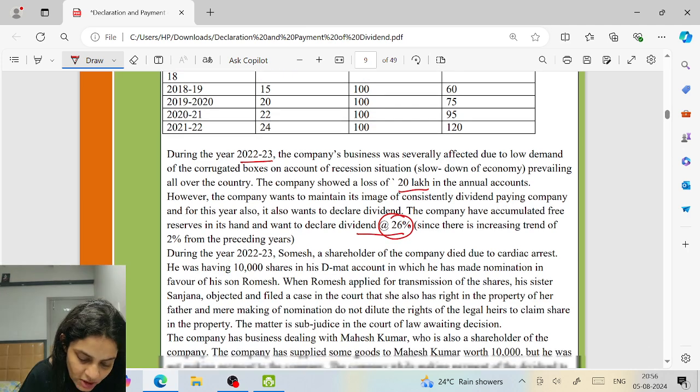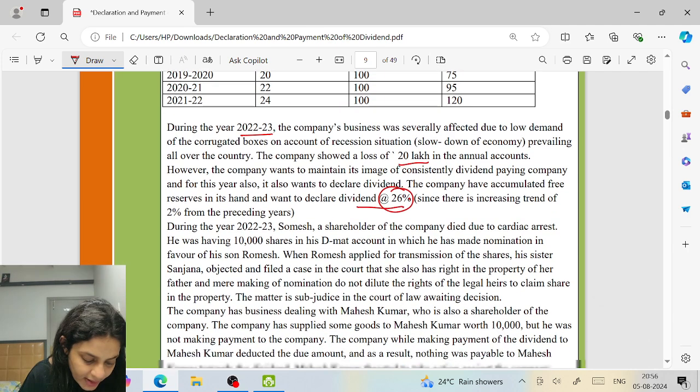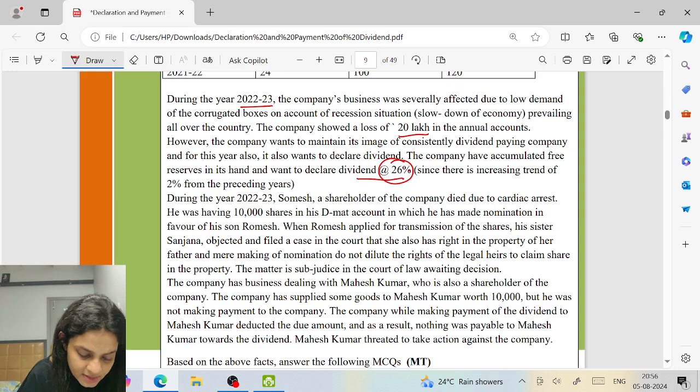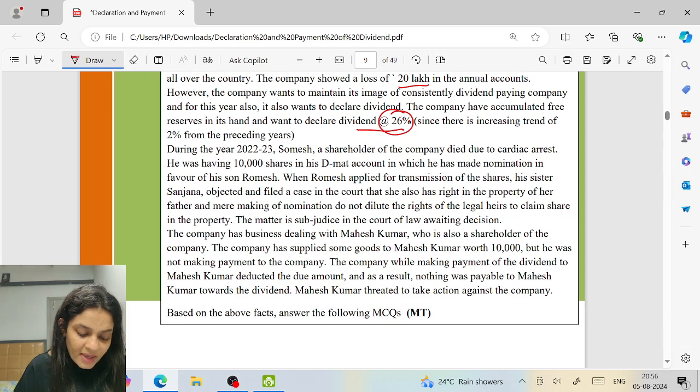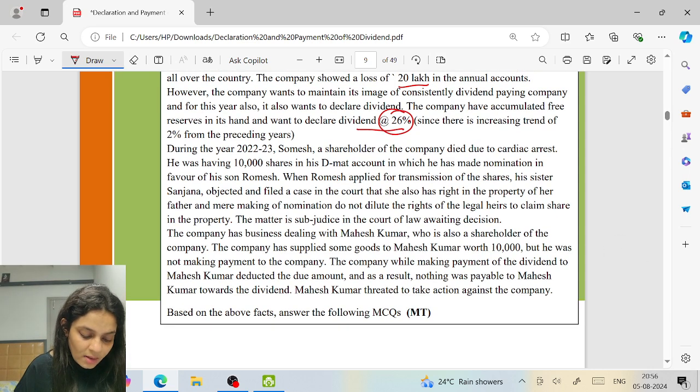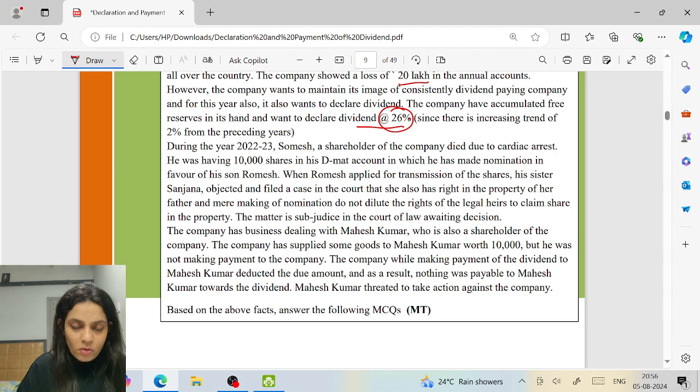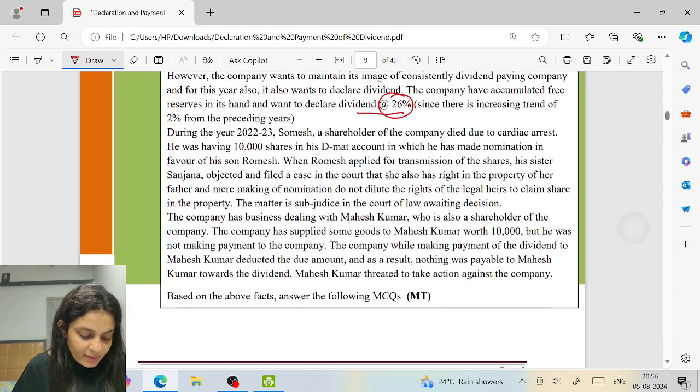During the year, Somesh, a shareholder of the company, died due to cardiac arrest. He was having 10,000 shares in his demat account in which he had made nomination in favor of his son Romesh. When Romesh applied for transmission, his sister Sanjana objected and filed a case in the court that she also has a right to the property of her father and mere making of nomination does not dilute the rights of the legal heirs to claim the share. The matter is sub judice in the court of law, awaiting decision.